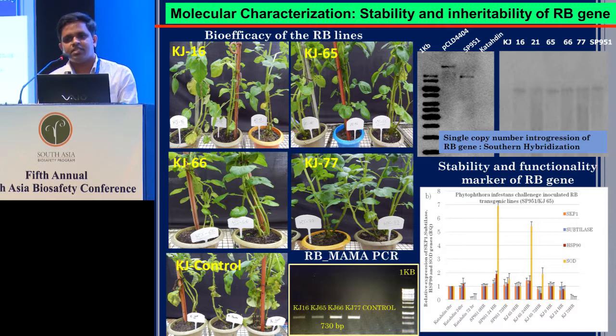After that, we checked the stability of the upstream partners of the RB gene, called SKP1 and HSP90. Those are all involved as stability markers for RB. That's why our line is standing stably well, till date, at the field level.